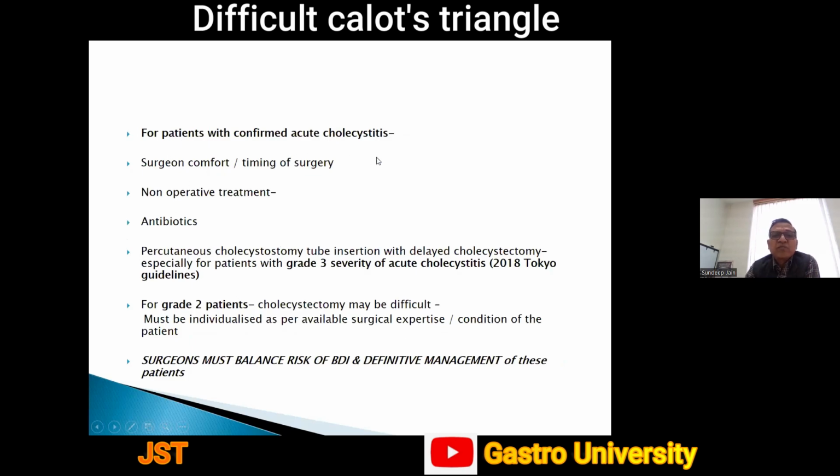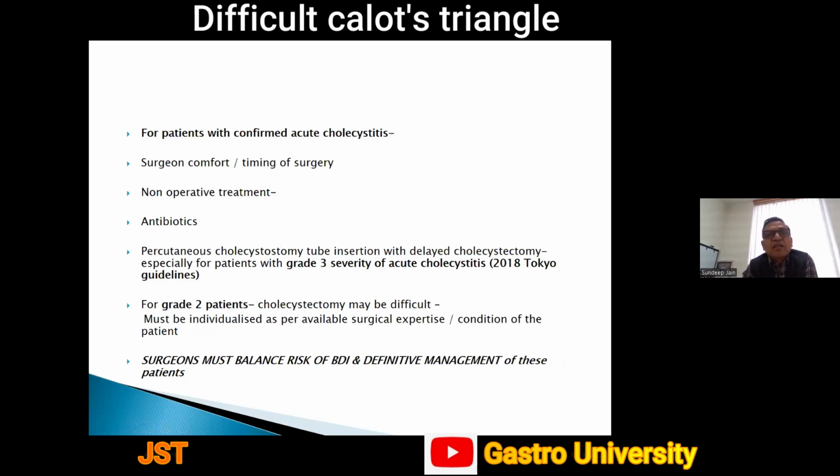For patients with confirmed acute cholecystitis, we must have a comfort as a surgeon to operate on these patients, and according to that comfort or expertise, we have to decide the timing of surgery. There are many methods by which we can postpone the surgery.